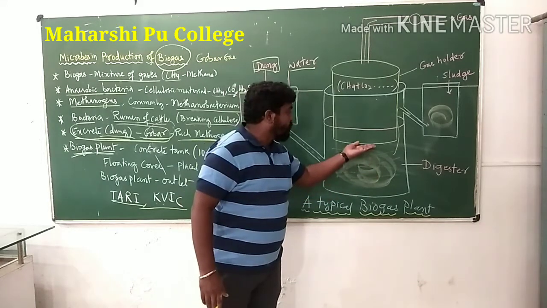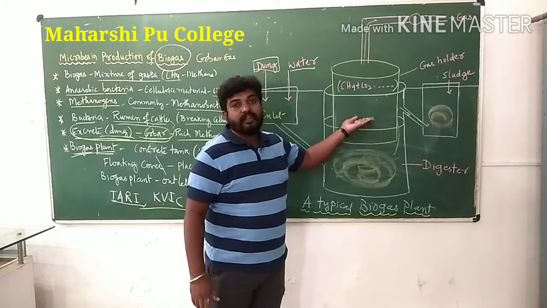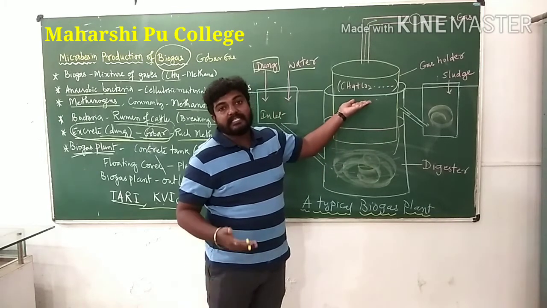When the gas is produced, the floating cover rises above.